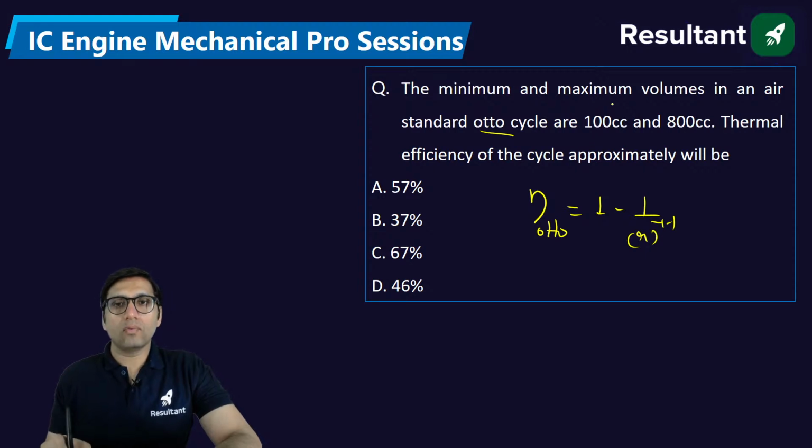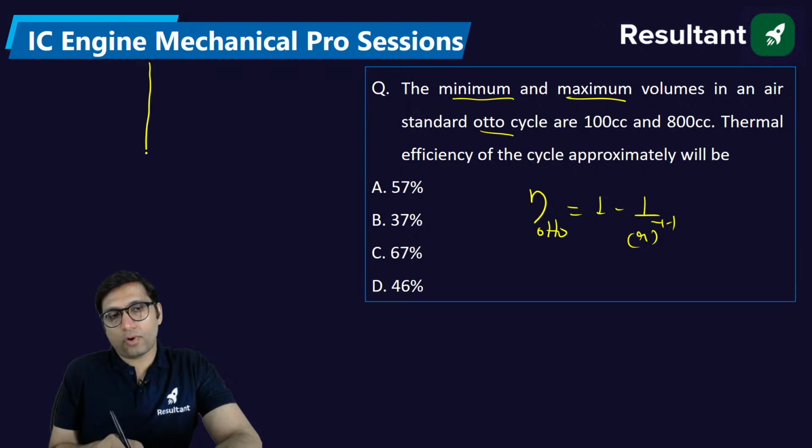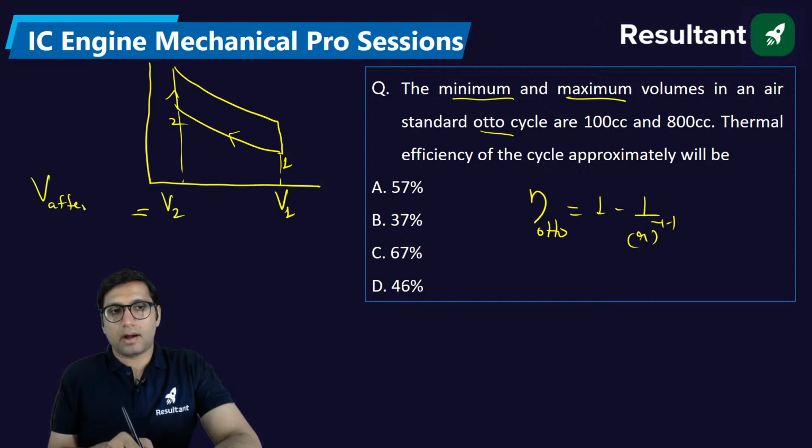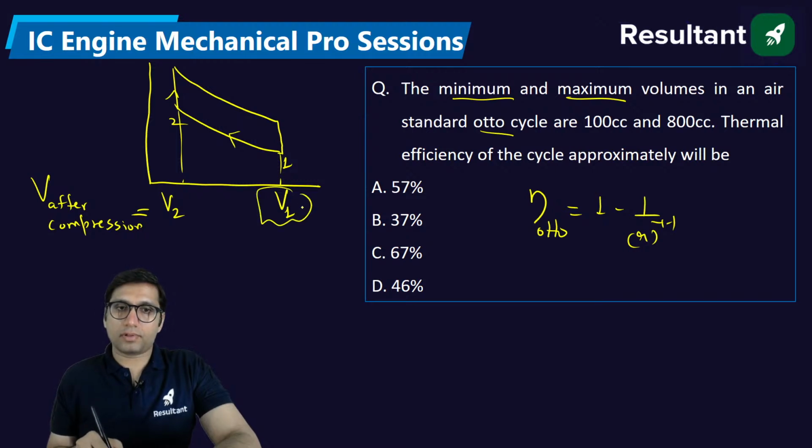Then what is being given in the question? Minimum and maximum volume of the engine. Do you know what is the minimum volume of the engine? Minimum volume is the volume after compression. Before compression, the volume is V1, and this is V2, the volume after compression. After compression, this volume is also called the clearance volume. Before compression, this volume is the maximum volume. Okay.